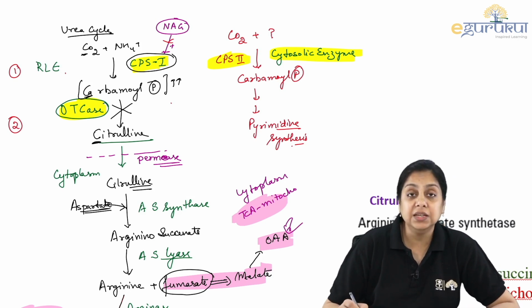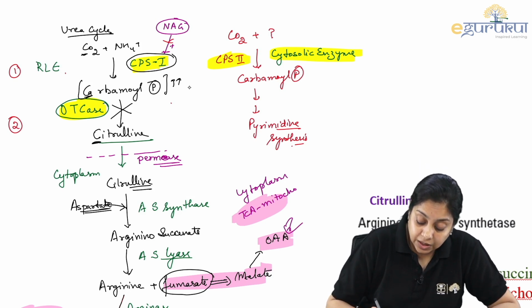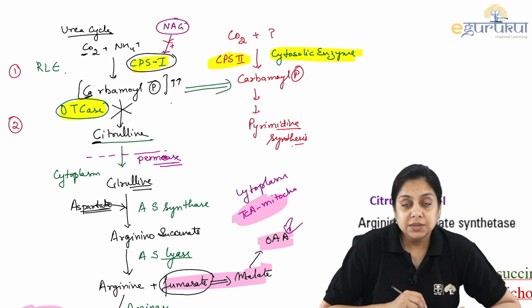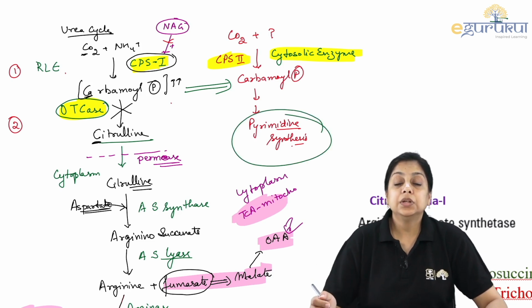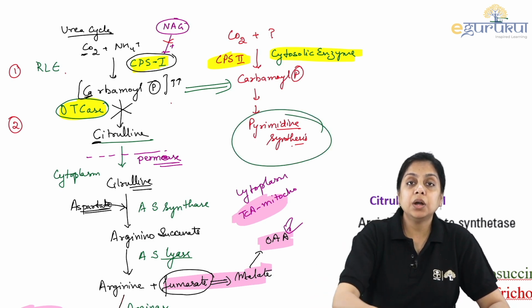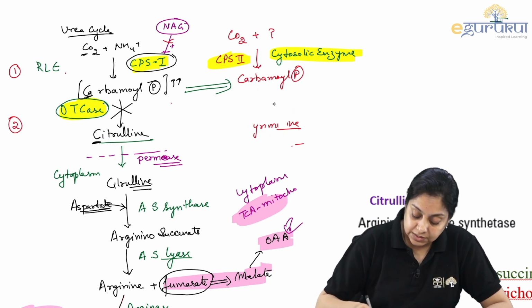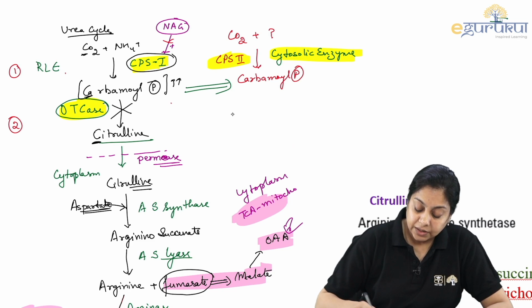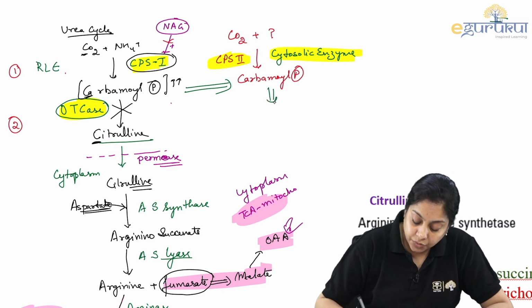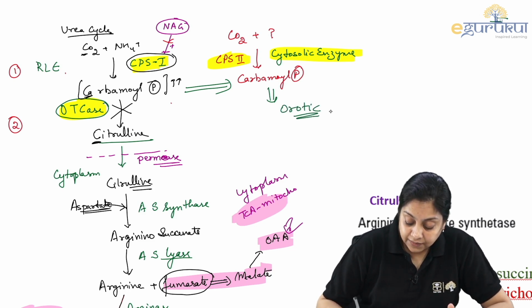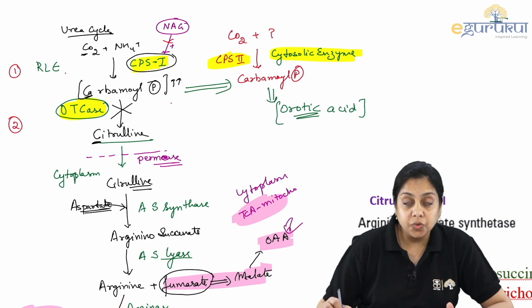Where we have seen the carbamyl phosphate, it will come out in the cytoplasm and contribute towards the synthesis of what? The pyrimidine synthesis, or you can say purine pyrimidine synthesis. This carbamyl phosphate is going to add on to the orotic acid levels, because after carbamyl phosphate is formed, there is a formation of orotic acid.